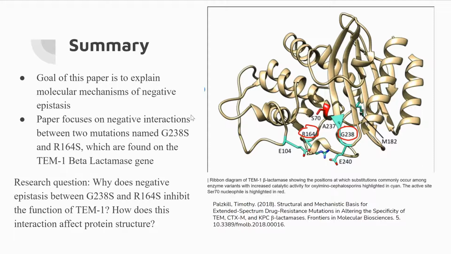So the authors wanted to study the epistatic interactions between G238S and R164S mutations because they wanted to know why combining these two mutations decreases fitness when they are beneficial as individual mutations. In other words, they are researching why negative epistasis between G238S and R164S inhibits the function of the TEM1 protein, and how this interaction affects the protein structure.